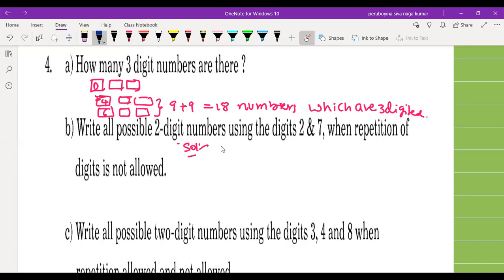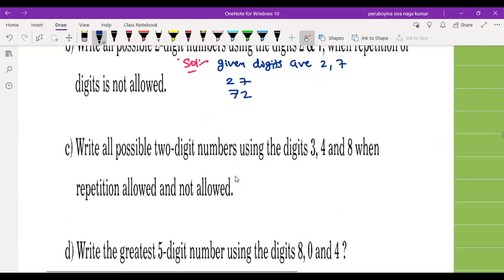Actually, the given digits are 2, comma 7. We can form 2-digit numbers like 27 because repetition of digits is not allowed. 27 and 72. These are the only two numbers we can form under the conditions. Okay, sir.